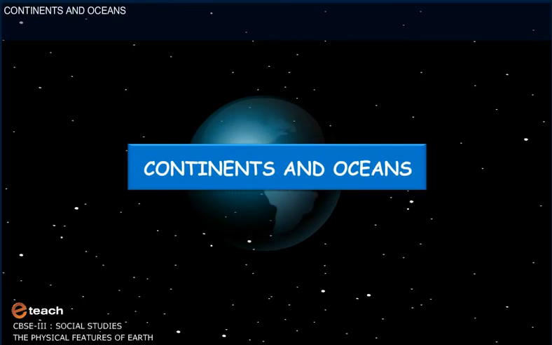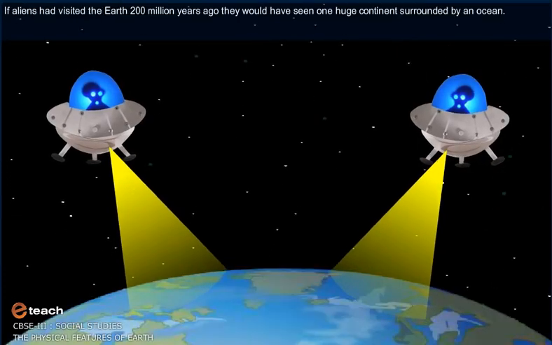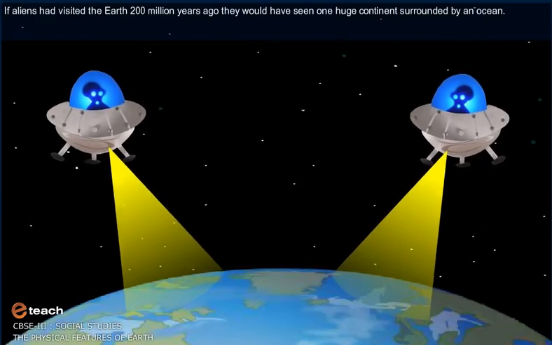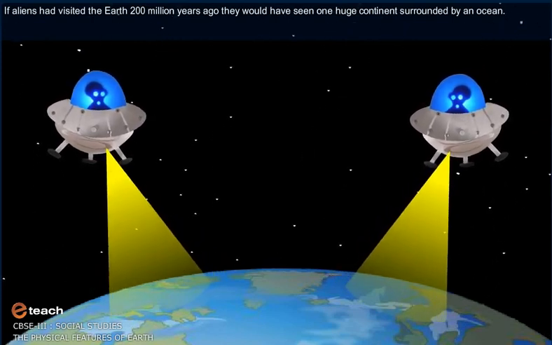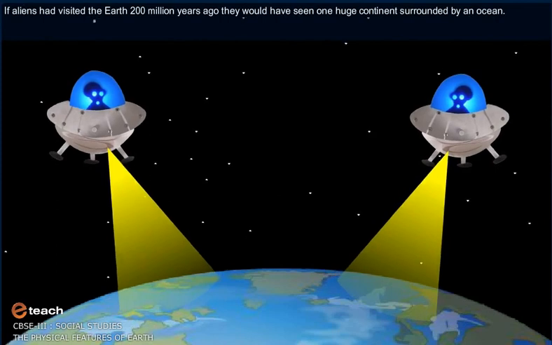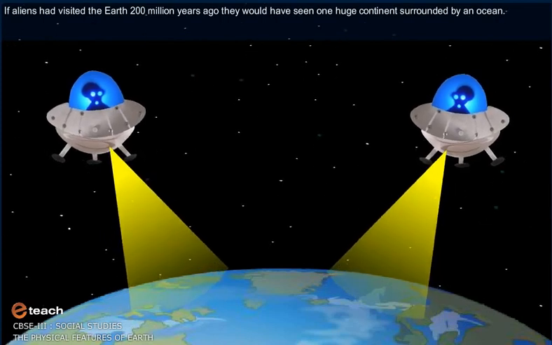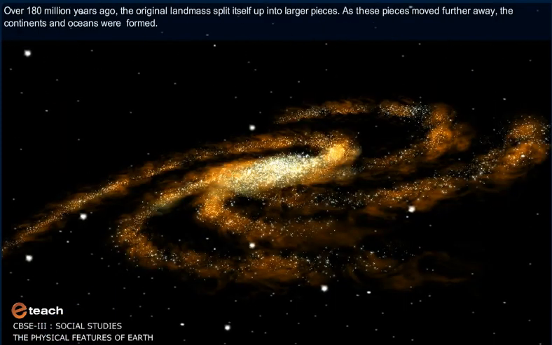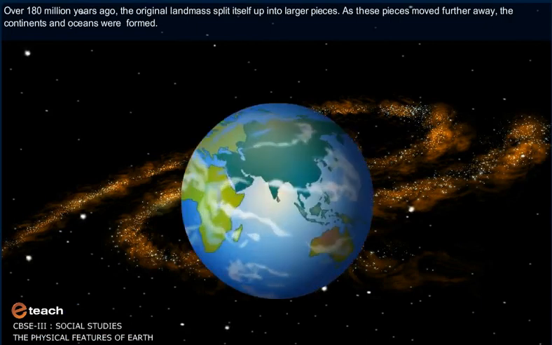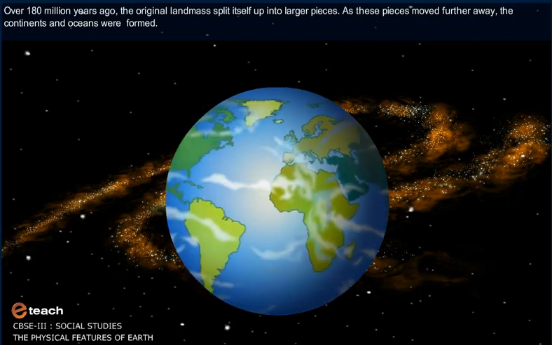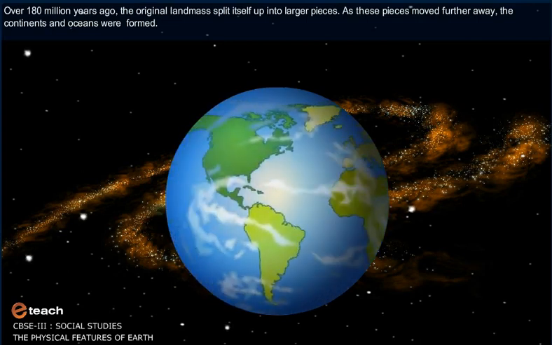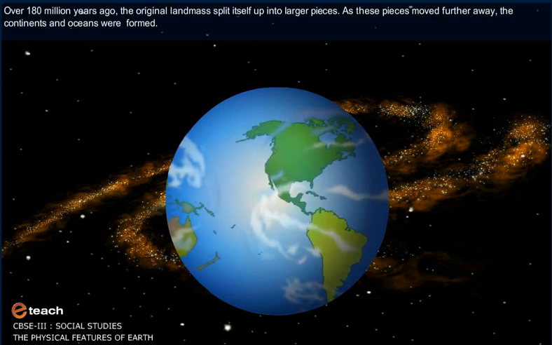Continents and oceans. If aliens had visited the Earth 200 million years ago, they would have seen one huge continent surrounded by an ocean. Over 180 million years ago, the original landmass split itself up into larger pieces. As these pieces moved further away, the continents and oceans were formed.